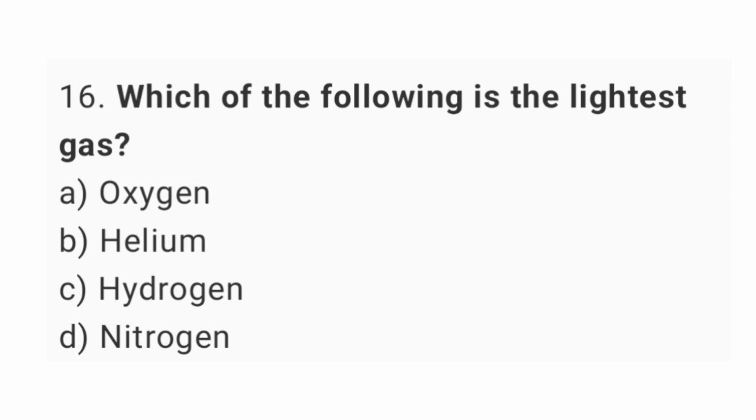Question number 16. Which of the following is the lightest gas? The right answer is option C, hydrogen.